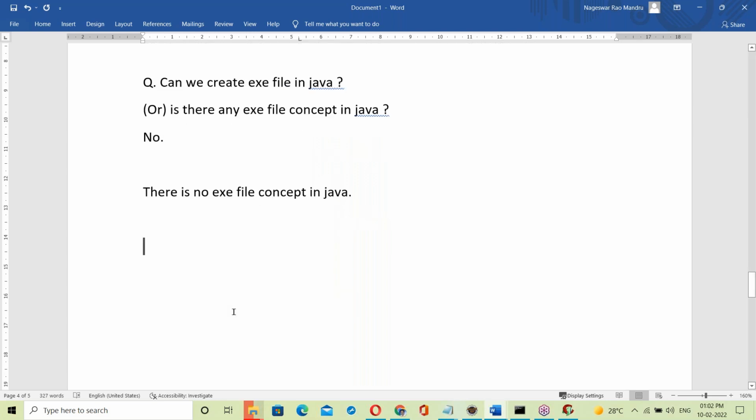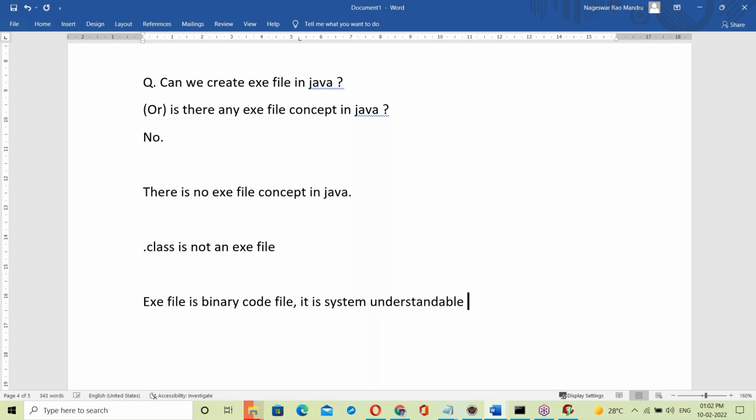So what is an exe file? Dot class is not an exe file. Exe file is different, dot class file is different here. An exe file is a binary code file. It's a system understandable language. The system is the processor, so it's a processor understandable language.